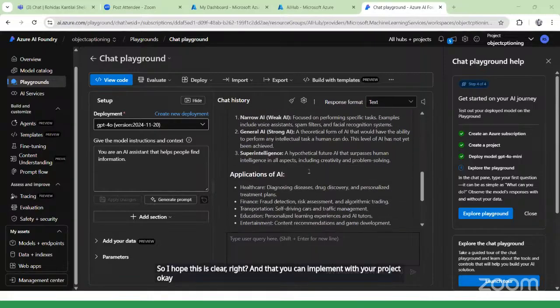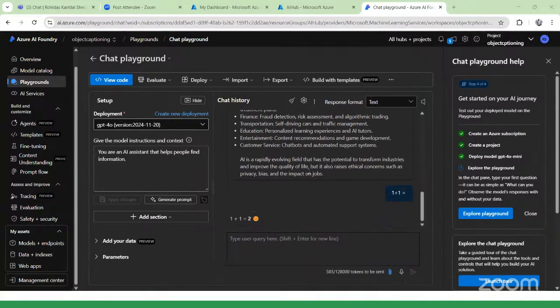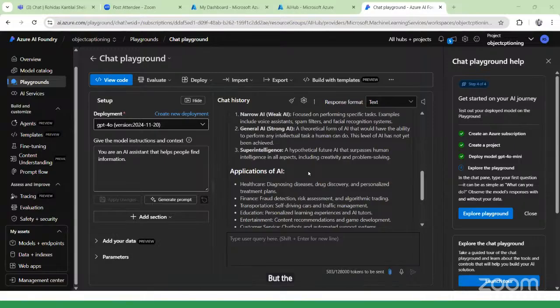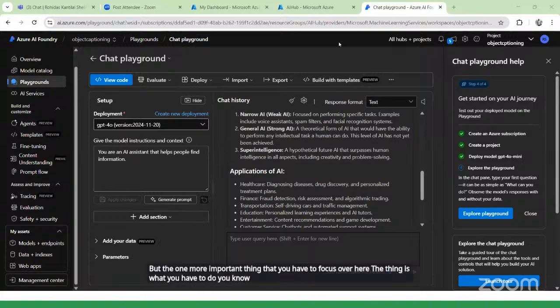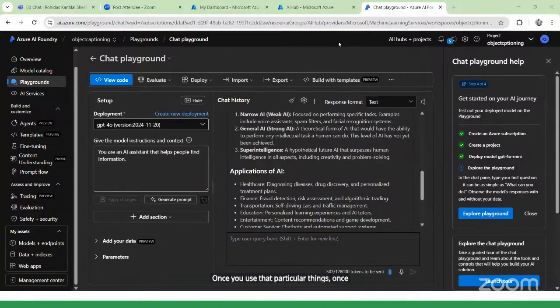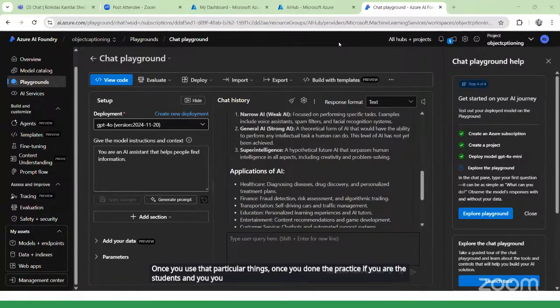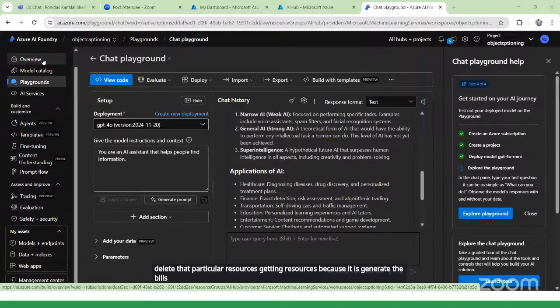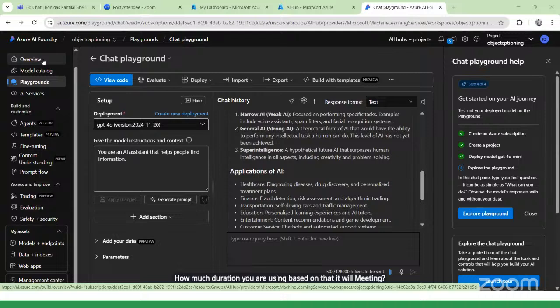One more important thing you have to focus on: whenever you are using these resources, once you have done the practice, if you are students, you have to delete those resources. It generates bills based on how much duration you are using, and based on that it will raise the bill to you.